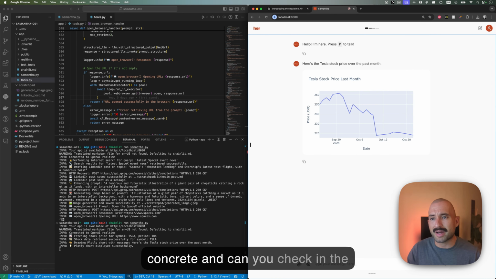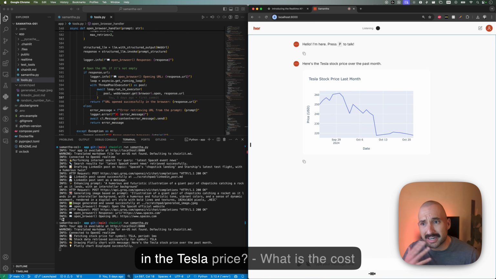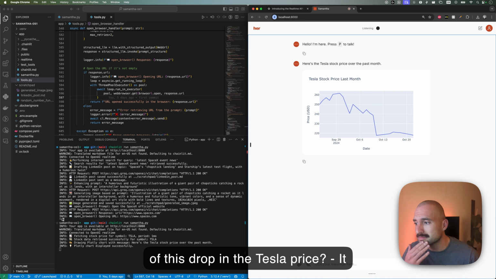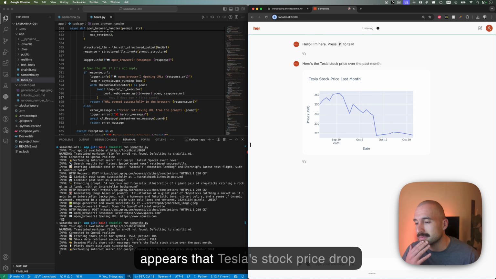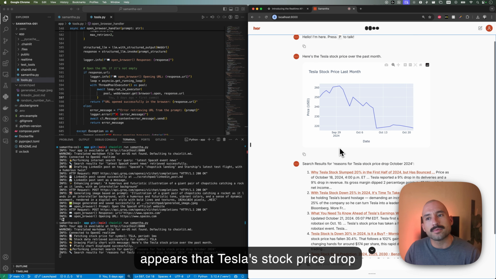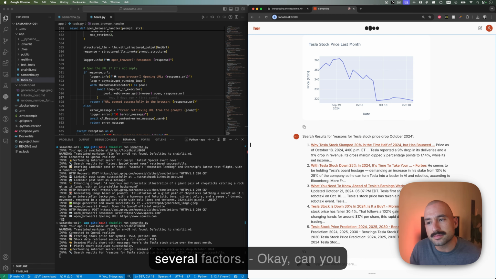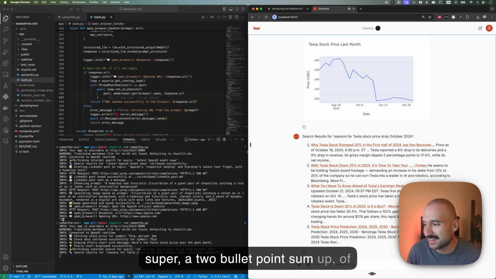For example, but actually, can you maybe be more concrete, and can you check on the internet what is the cause of this drop in the Tesla price? It appears that Tesla's stock price drop in October 2024 could be attributed to several factors. Okay, can you please just make it short? Just a 2 bullet point summarization of it.